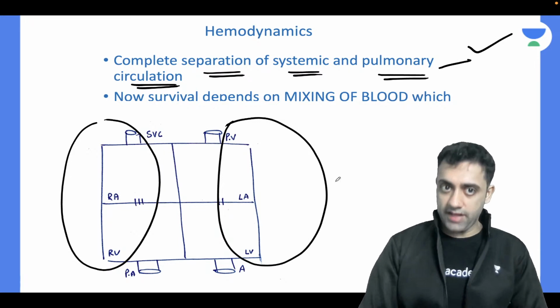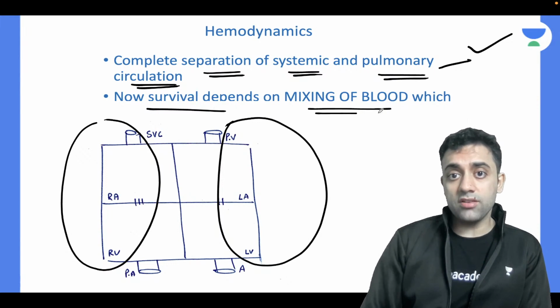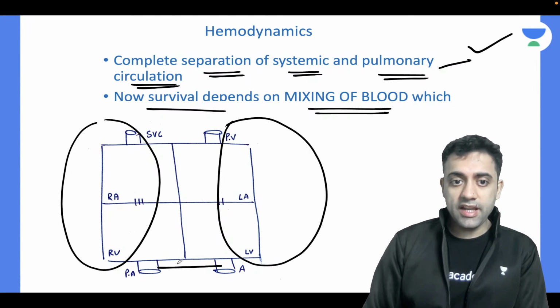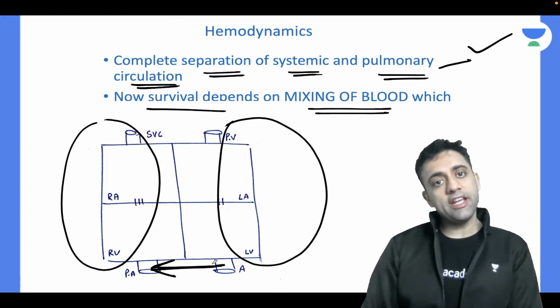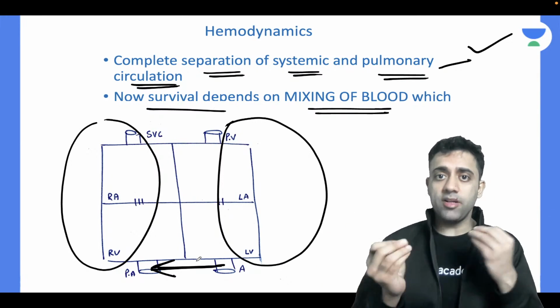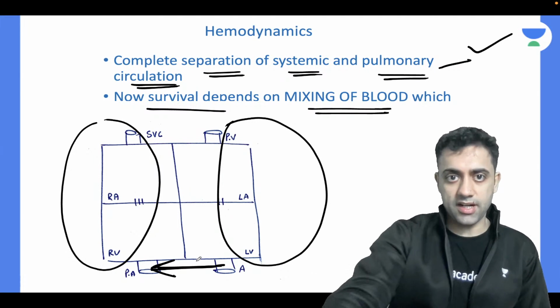So yes, it's very true, sir. Yes. So now survival depends on the mixing of the blood, and how will the mixing of the blood take place? If I open the PDA. Yes or no? The survival depends on the mixing of the blood, and mixing of the blood can only happen once I open a patent ductus arteriosus.